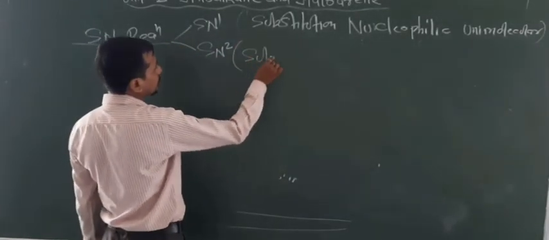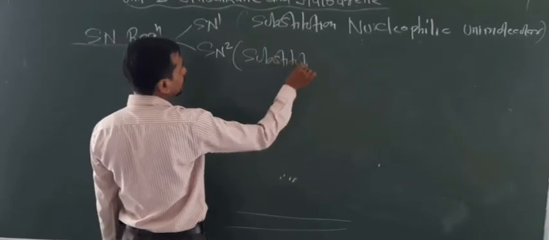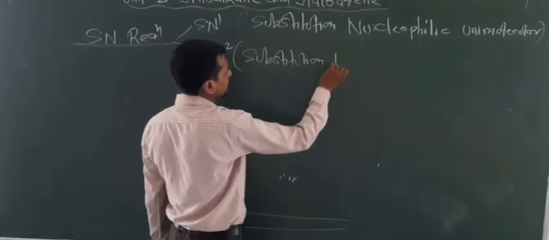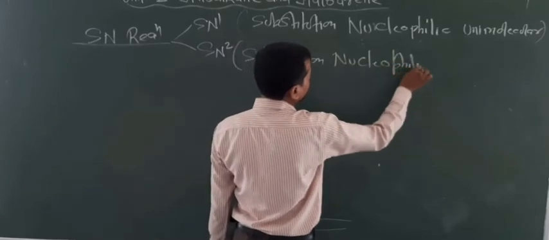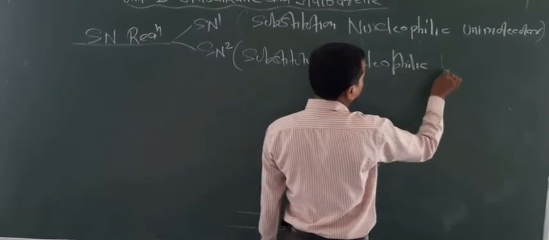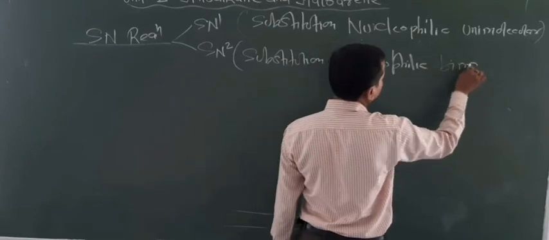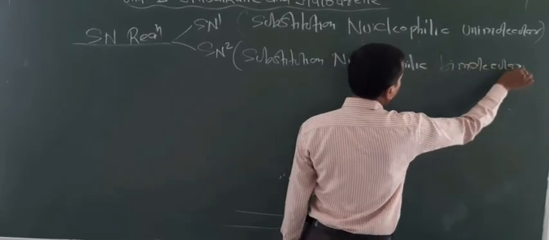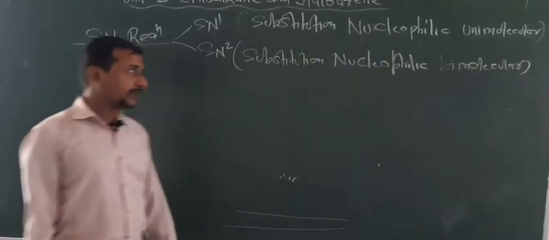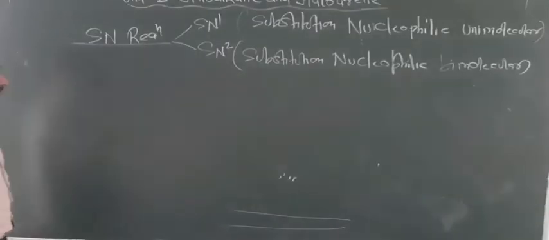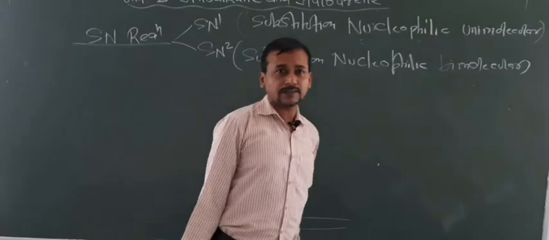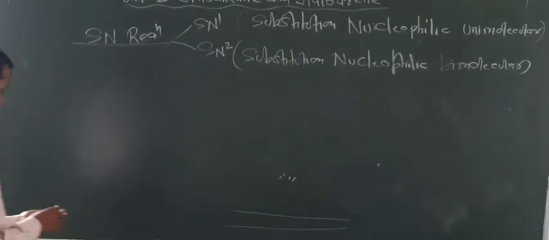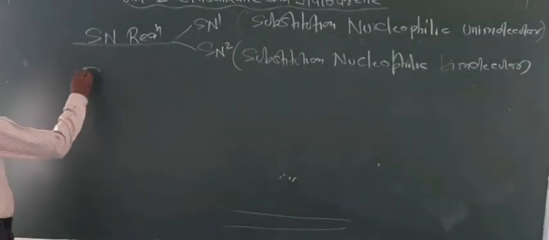SN2 is known as substitution nucleophilic bimolecular. Bimolecular means two molecules are involved. Two molecules take part in the chemical reaction in the slow step, whereas here one molecule takes part in the slow step. So now let us focus on the SN1 reaction.